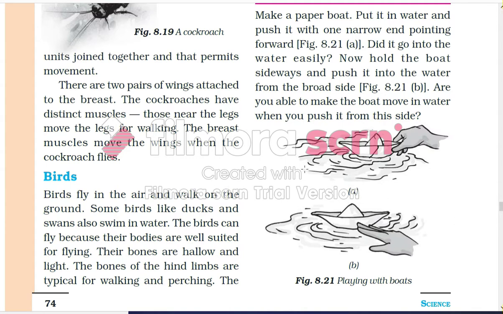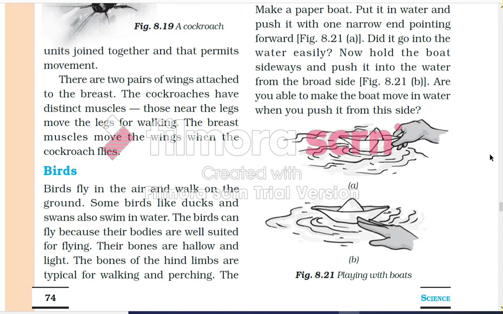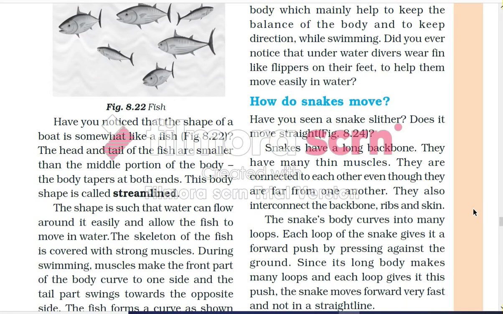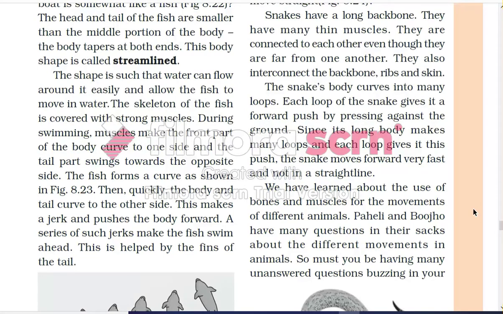So here in part A, the person is pushing the boat from the pointed end, which is easy, and the boat could swim in the water easily. But in part B, when we push it from the broader side, it is very difficult for the boat to move in the water. Similarly, fishes have streamlined shapes. The shape is such that water can flow around it easily and allow the fish to move in water.